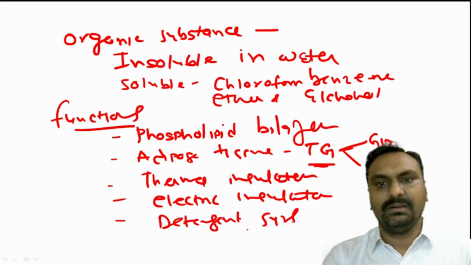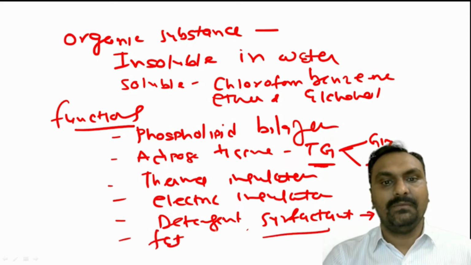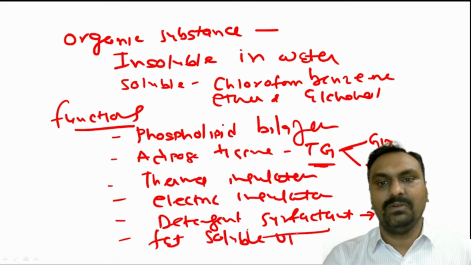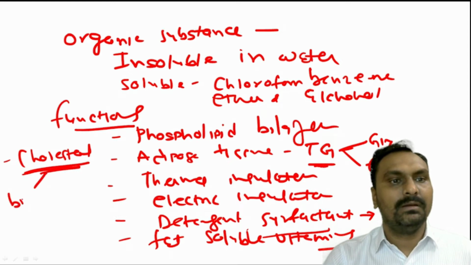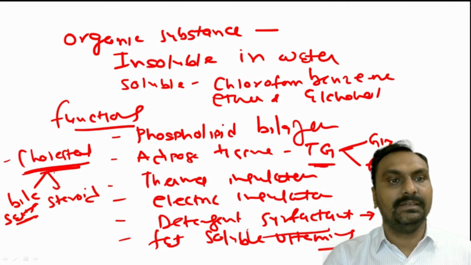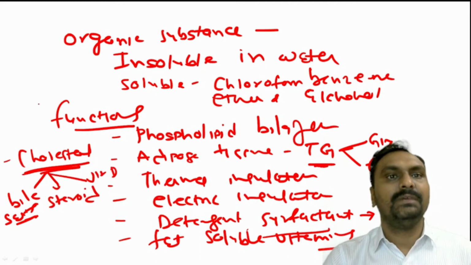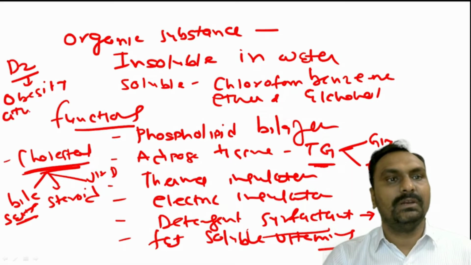Okay, they will be acting as a detergent. They act as a surfactant, lung surfactant like lecithin and sphingomyelin. They prevent the collapse of the lung. Okay, and fat soluble vitamins A, D, E, K. From compounds like cholesterol, we get the bile salts, which are very important for the emulsification process. Then steroid hormones are synthesized, vitamin D is synthesized. Okay, there are some diseases related to the lipids like obesity, atherosclerosis, hyperlipoproteinemia.